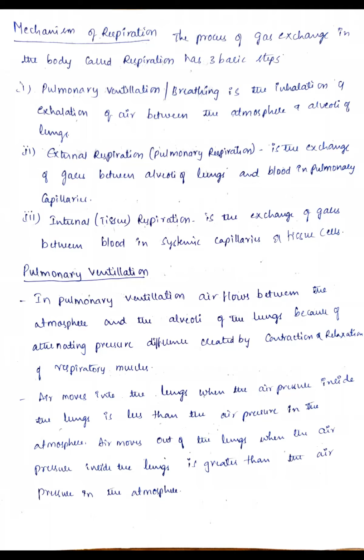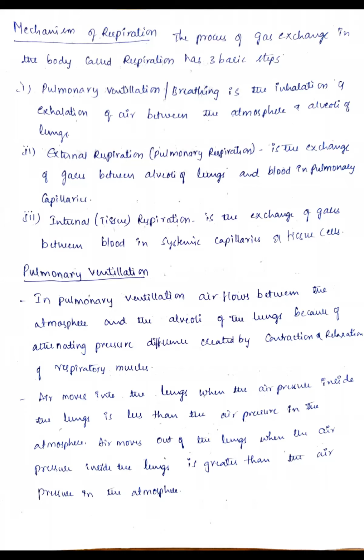That means a pressure difference is created between the atmosphere and the alveoli of the lungs. Because of that, the air present in the atmosphere enters into the alveoli of the lungs. Clear? The air moves into the lungs when the air pressure inside the lungs is less than the air pressure in the atmosphere. Whenever the pressure inside the lungs is very low compared to the air pressure in the atmosphere, only then does the air from the atmosphere enter into the lungs.